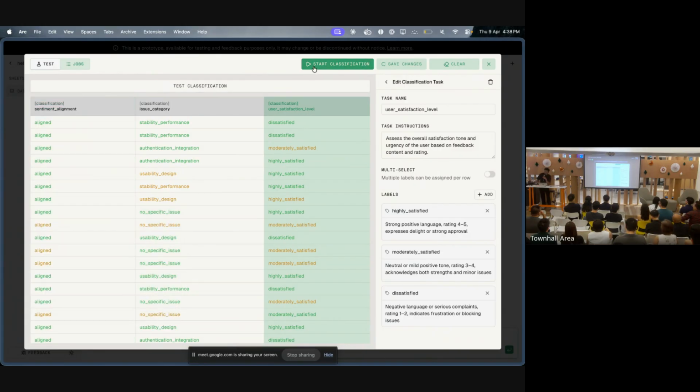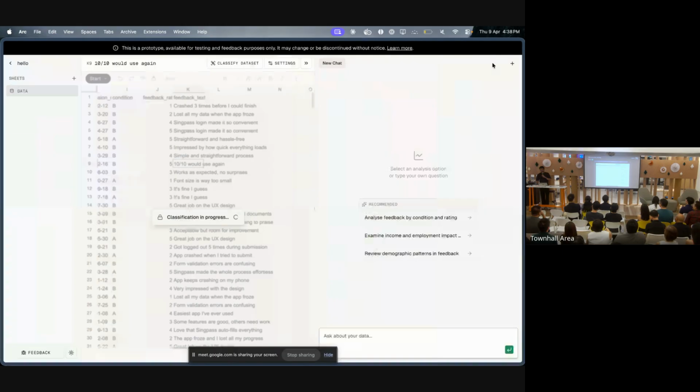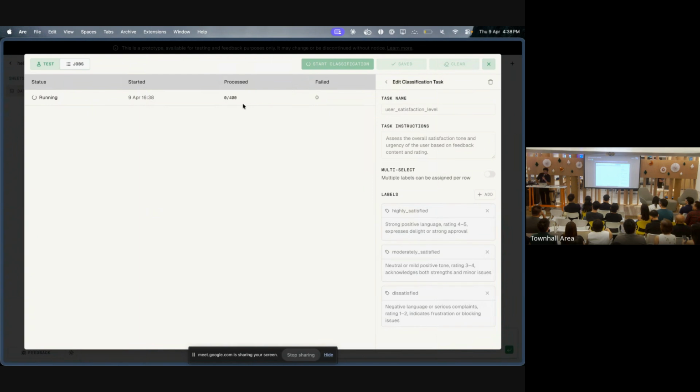And then I'll click start classification. What this does is it goes through my 400 rows, and then it classifies them. And then I can run some analysis on it. I'll get to the analysis step later on. Or maybe, you know what, I'll just wait till this finishes.